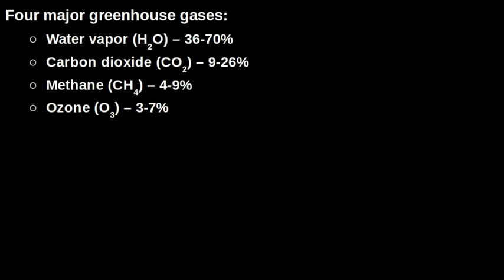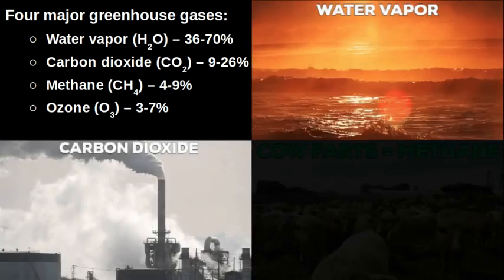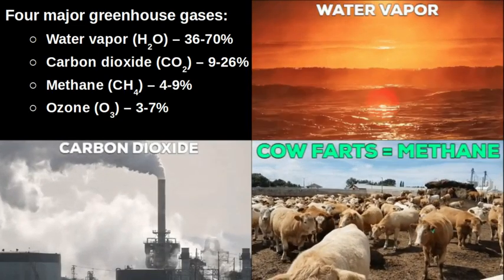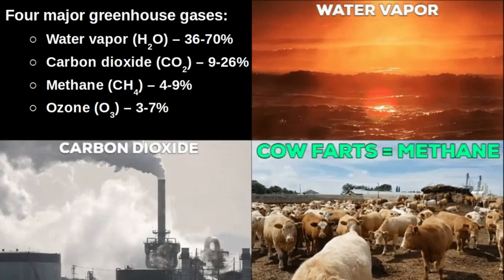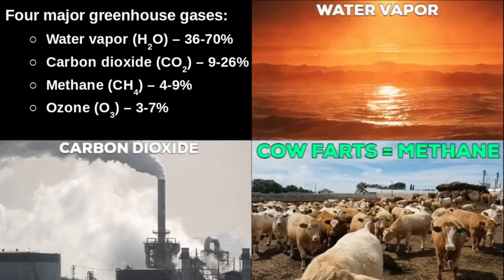Remember, greenhouse gases are ones that absorb infrared radiation or heat coming off of the Earth. So as we increase the amount of these gases, like water vapor or carbon dioxide or methane, the Earth's atmosphere heats up and the Earth becomes warmer as a result. So just a little review from last week. We're going to be talking mostly about carbon dioxide today.